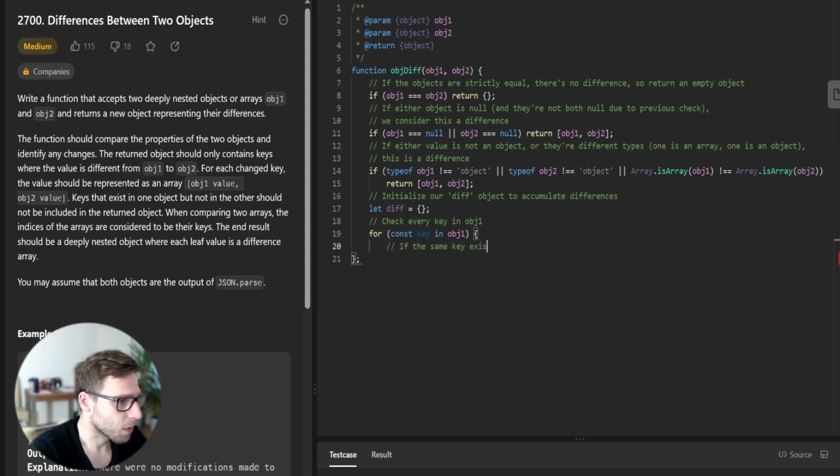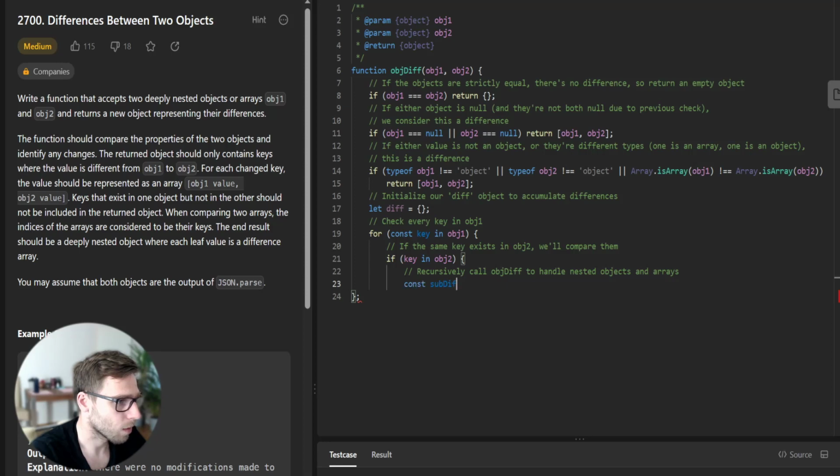If the same key exists in object 2, we will compare them. If key in object 2, recursively call objDiff to handle nested objects and arrays.